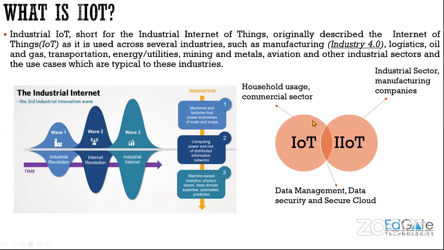IoT and IIoT are similar. Devices are trying to connect to the internet, but IIoT is for the industrial sector and manufacturing companies. Let me first tell you a little bit about IoT and come back to IIoT. IoT is used for household usage and the commercial sector,